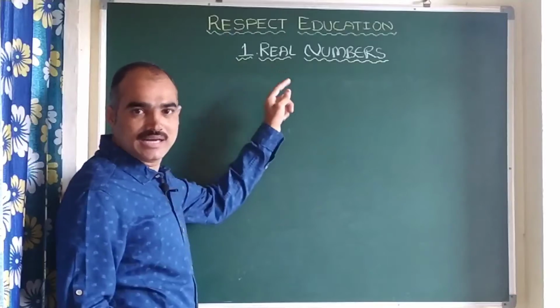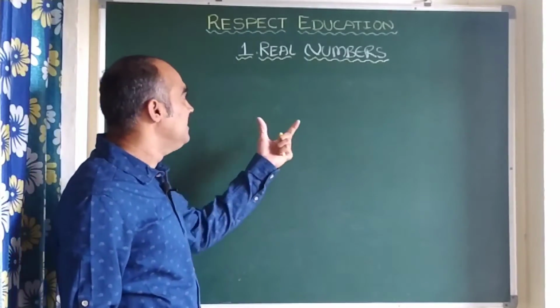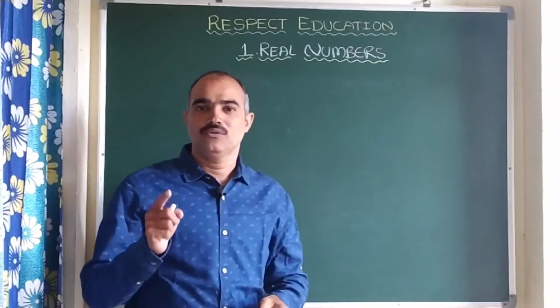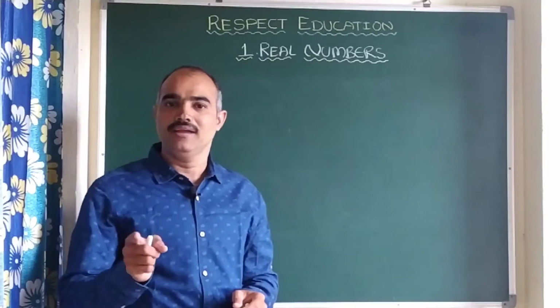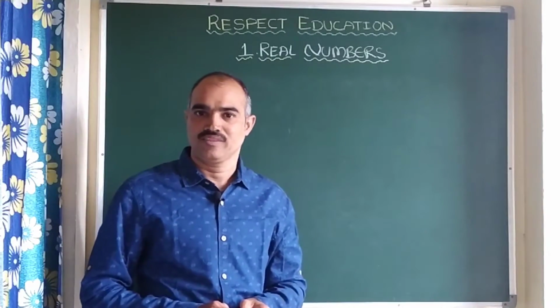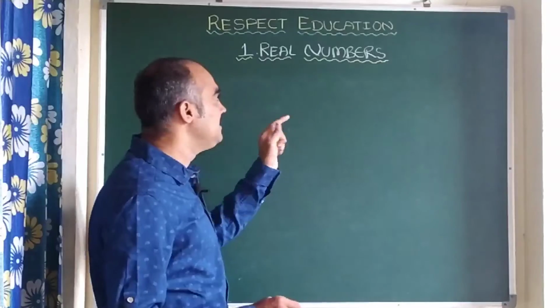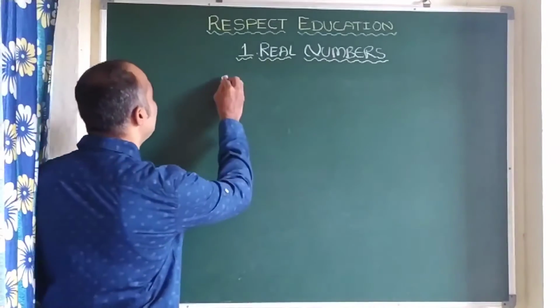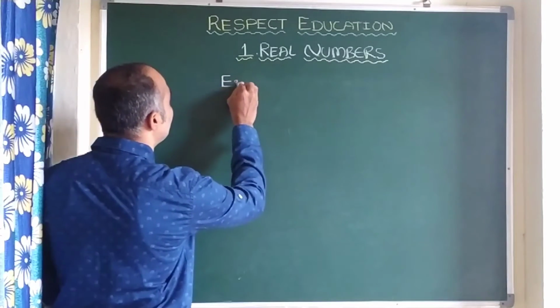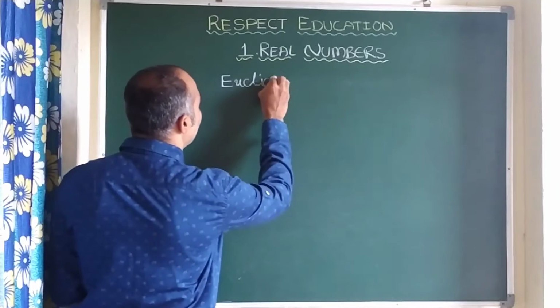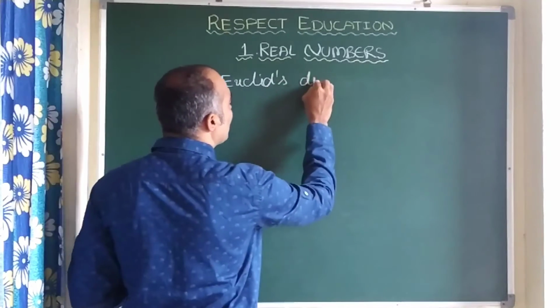Chapter number 1, that is real numbers. In this, the first concept is finding HCF of given two positive integers. So actually for finding the HCF we use Euclid's division algorithm.